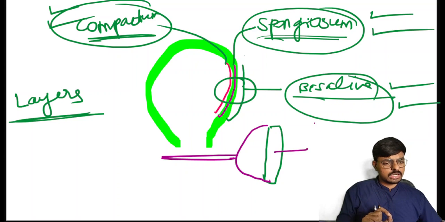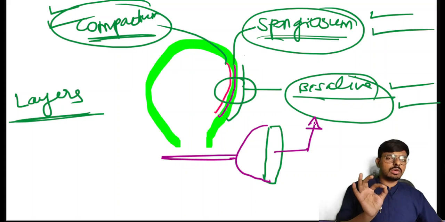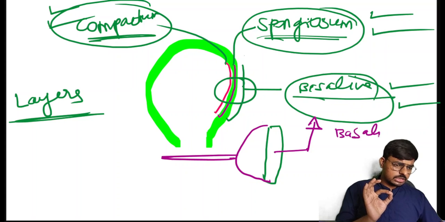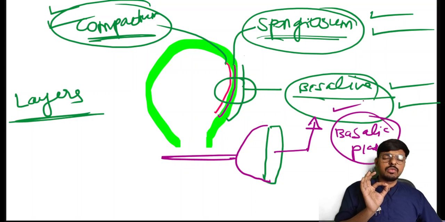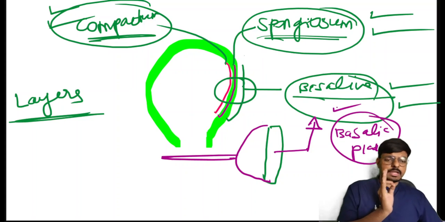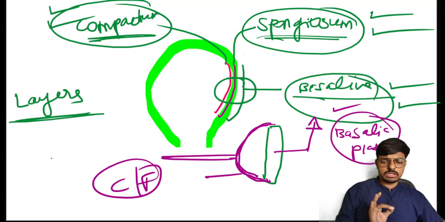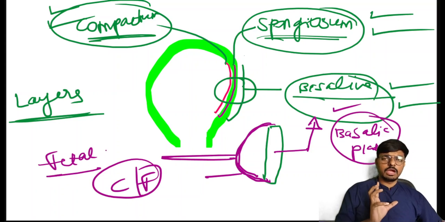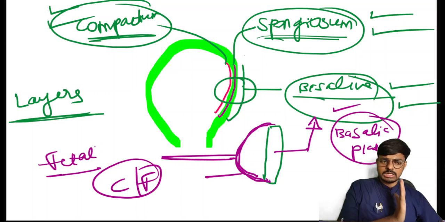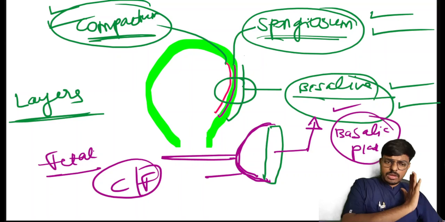The maternal side of the placenta is made up of the Decidua basalis, or we can say the basalic plate. This layer, which we call the chorion frondosum, makes the fetal side of the placenta. Question is clear: the fetal side of the placenta is made up of the chorion frondosum, and the maternal side of the placenta is made up of the Decidua basalis.